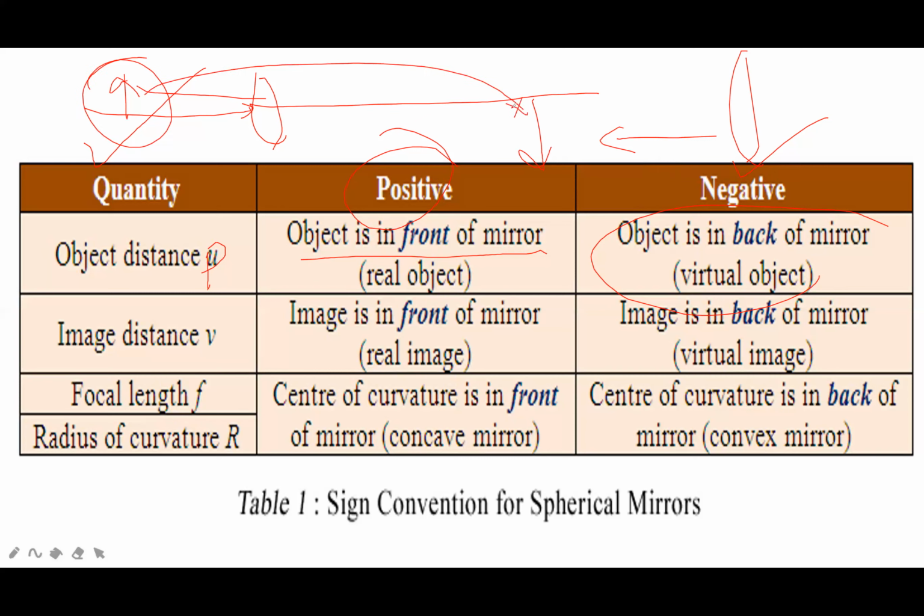This is the real part, this object. This image will work as an object, but it will be taken negative, because it is an image. This is not real.